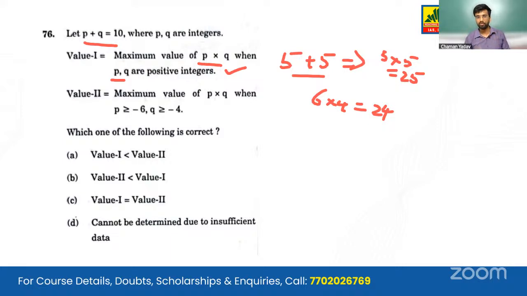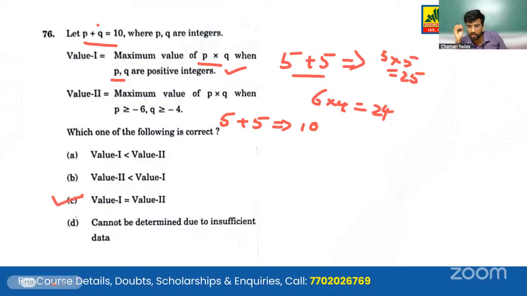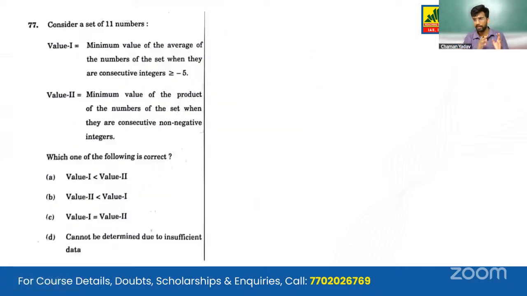So the maximum value of P into Q when P is greater than -6 and Q is greater than -4. Then again, we can take both these digits P and Q as 5, because 5 is greater than -6 and 5 is also greater than -4. So 5 plus 5 is giving us again 10. So we can safely conclude that value 1 in this particular case is equal to value 2. Moving on to the tail end of the question paper. Question number 77.